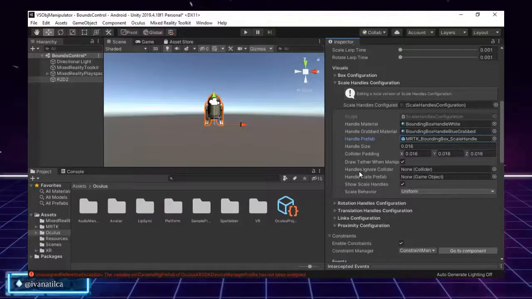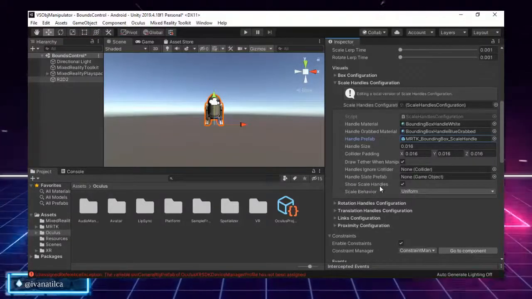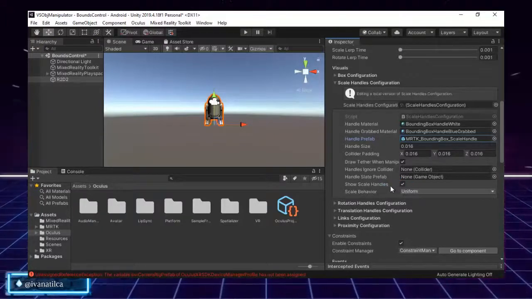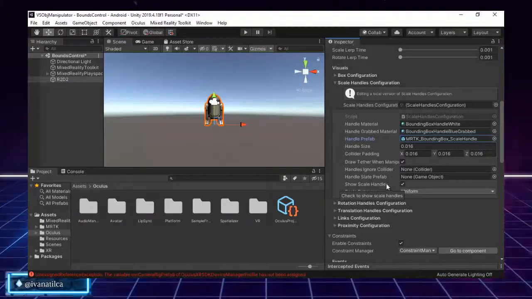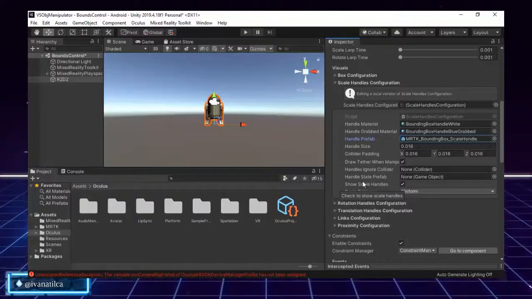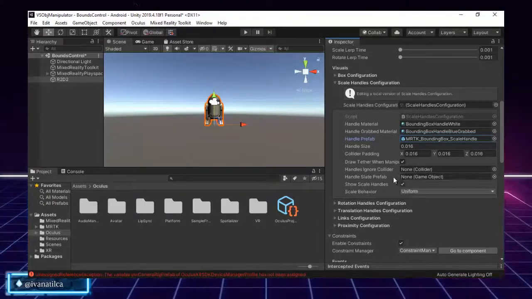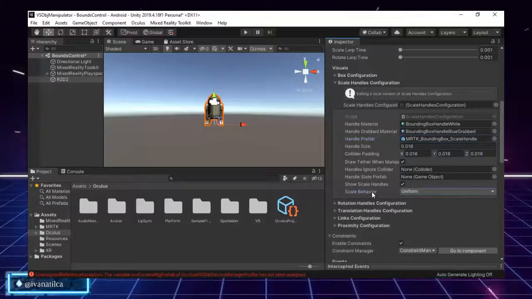Then we have the handle ignore collider. These ones from here to the bottom are for if we had a collider attached to this one, but in our case we don't. Then we have what happens if the control is flattened, which prefab we will use, and also if we want to scale and the type of behavior we would need. So I will leave this as default and let's see what we have.